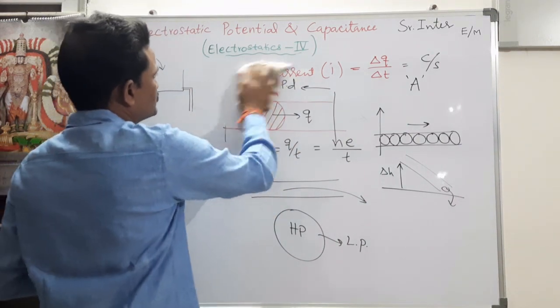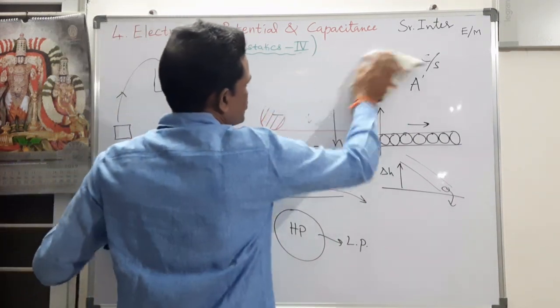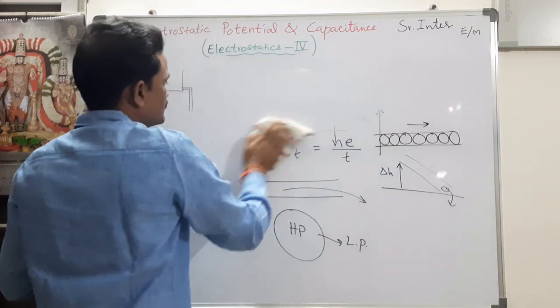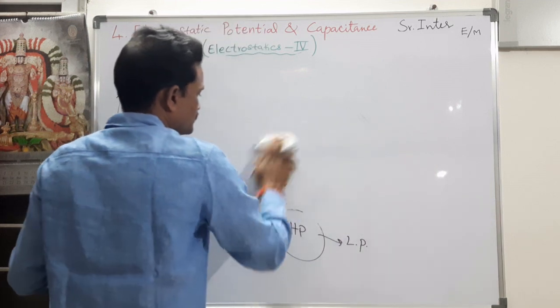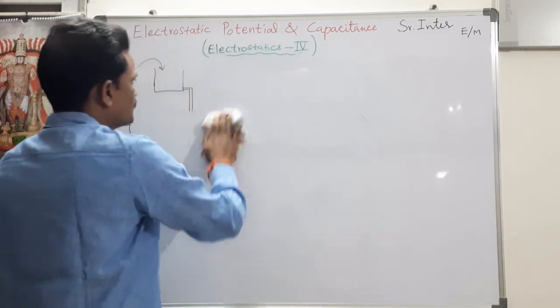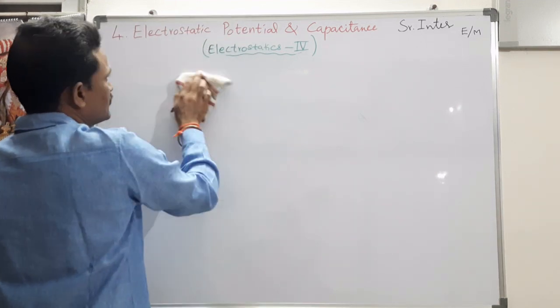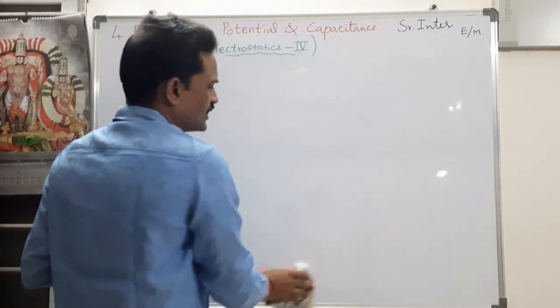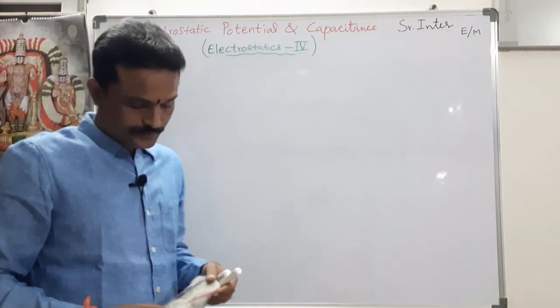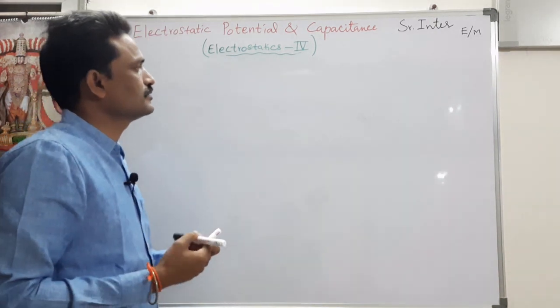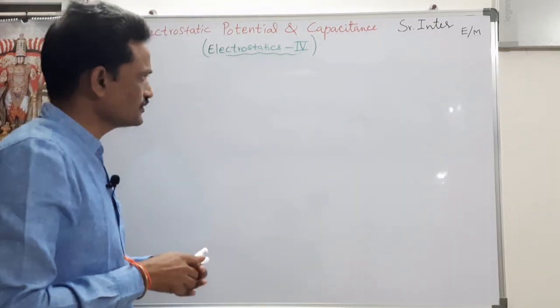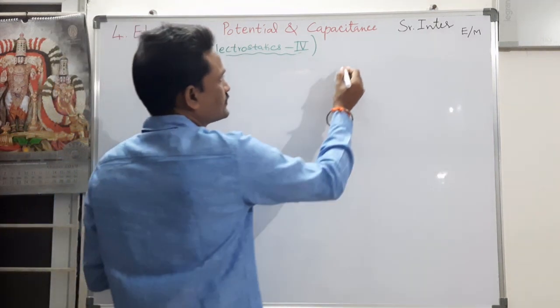Whenever you hear the word potential, as I discussed in the previous video, potential is very much related to potential energy. From potential energy only we define electric potential or electrostatic potential. What do you mean by potential? In our first year, in our junior intermediate syllabus, we have gravitational potential energy.